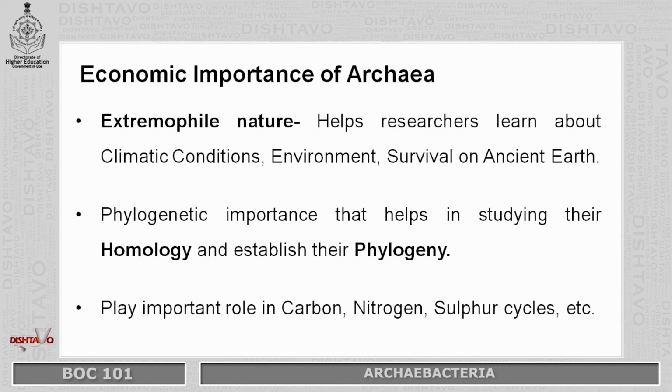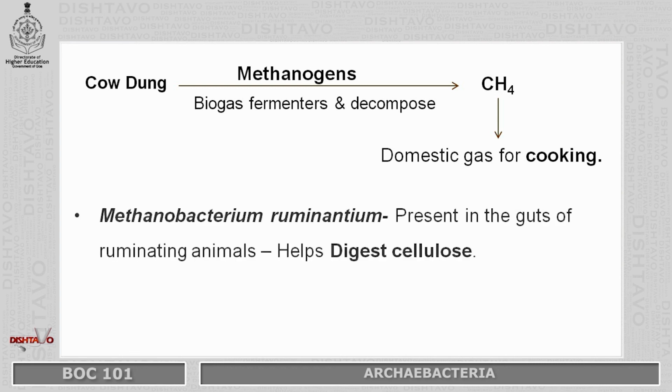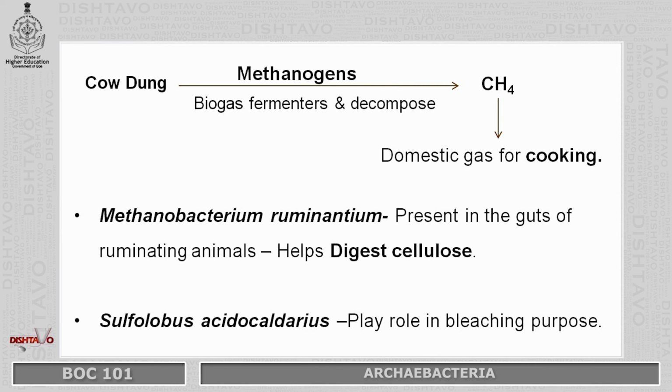Methanogens can grow in biogas fermenters and decompose cow dung into methane gas, which is a domestic gas used for cooking. Methanobacterium ruminantium is present in the guts of ruminating animals, which helps them to digest cellulose. Sulfolobus acidocaldarius plays important role in bleaching purpose.